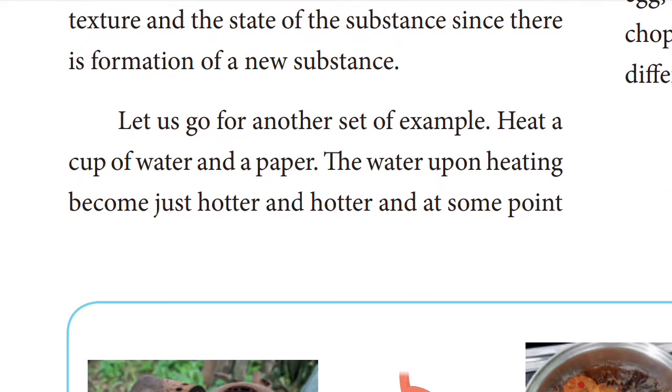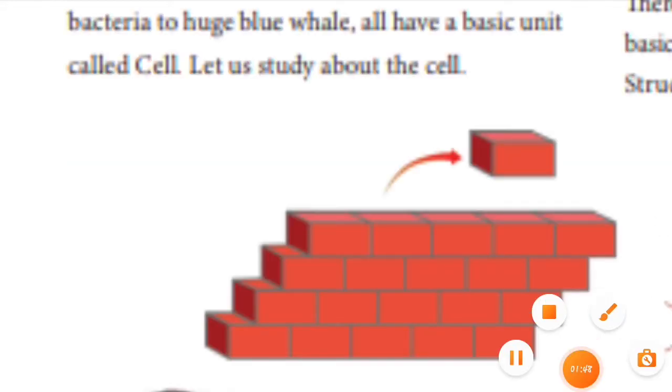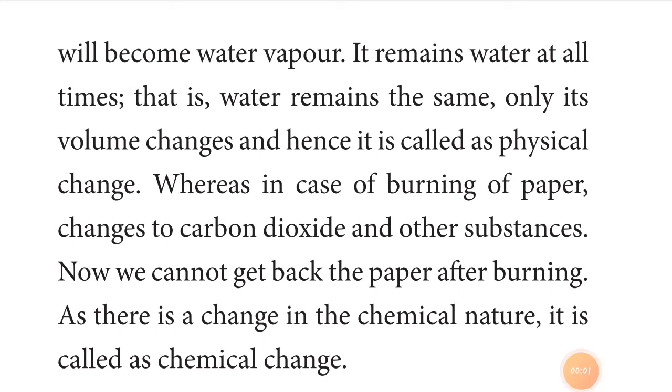Now let us go for heat, a cup of water and a paper. You see, children, water upon heating becomes hotter and hotter. For example, you take a water molecule, okay children, and again give it some amount of temperature. What will happen, children? Yeah, water becomes water vapor. It remains water at all times. Okay, fine. So this is called what change, children? Physical change. You already know.